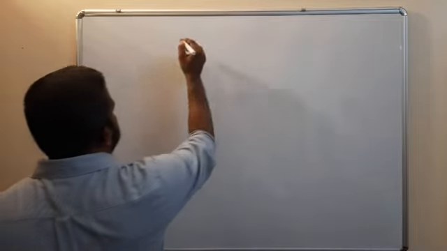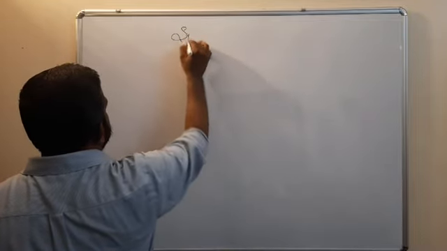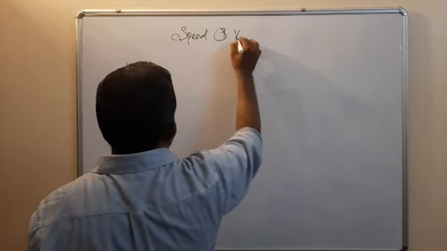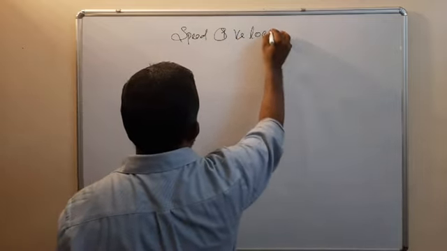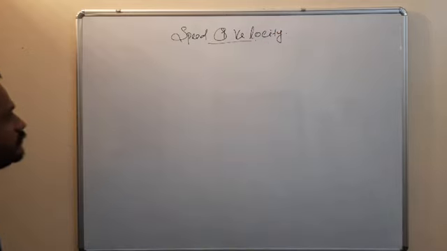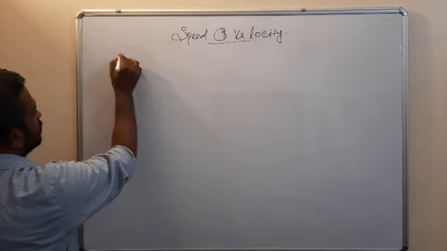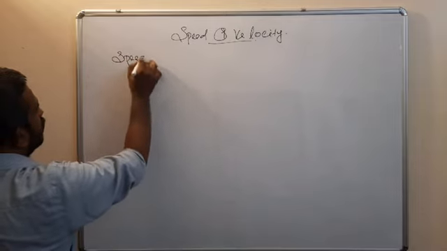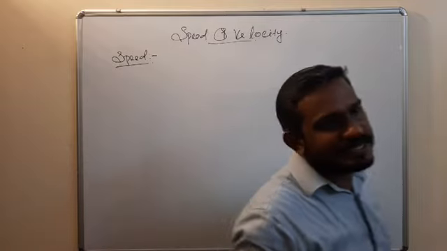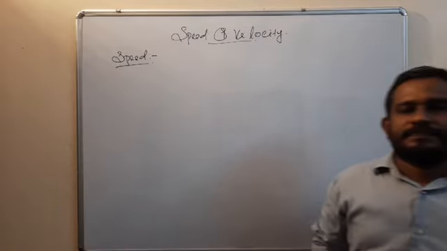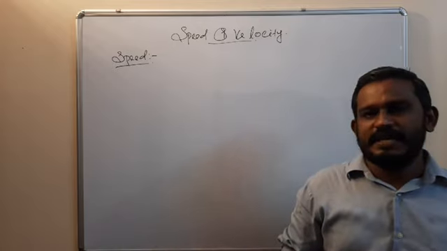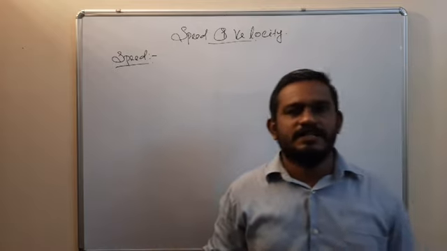Speed and velocity. So we start with speed. What is speed? The rate of change of position of an object with time in any direction is called speed.